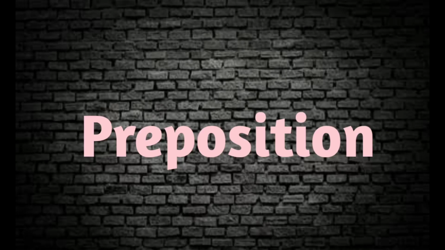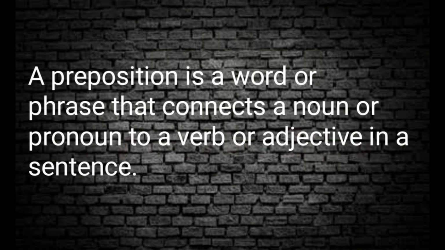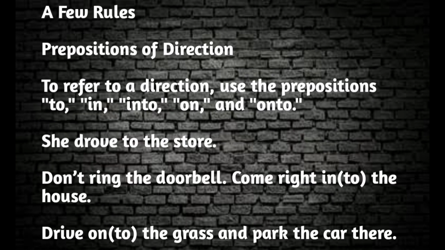Dear students, in this video, I'm going to explain prepositions. Before we begin, let's understand what a preposition is. A preposition is a word or a phrase that connects a noun or pronoun to a verb or adjective in a statement. There are a few basic types of prepositions, like prepositions of place, location, spatial relationships, time, direction, etc.